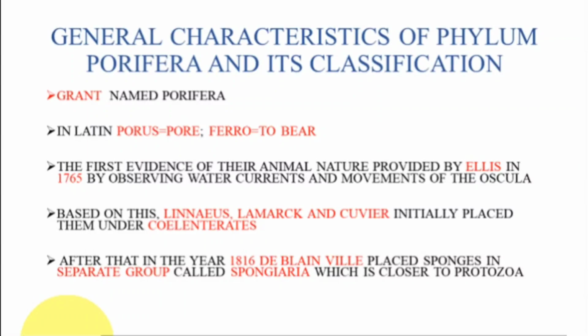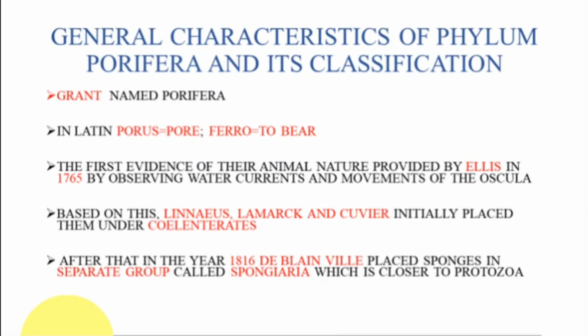Porifera, the word is derived from two Latin words. The first one is porous, the second one is fero. Here porous means pore, which means a small hole, and fero means to bear. So altogether Porifera means the animals which bear so many small holes on their body.